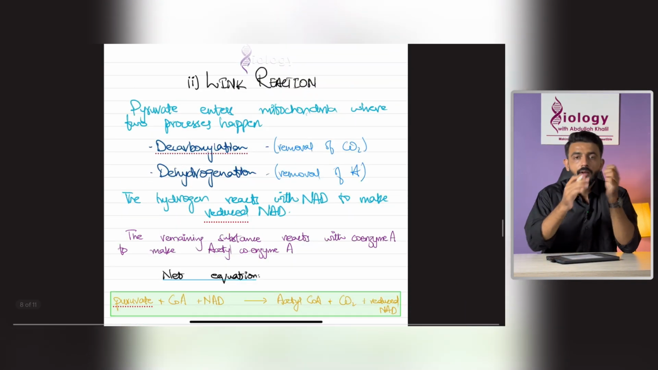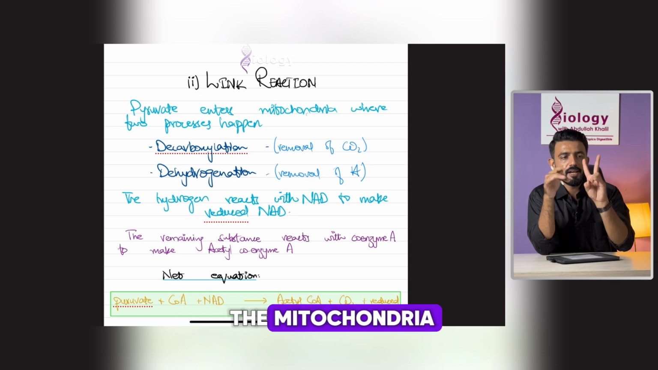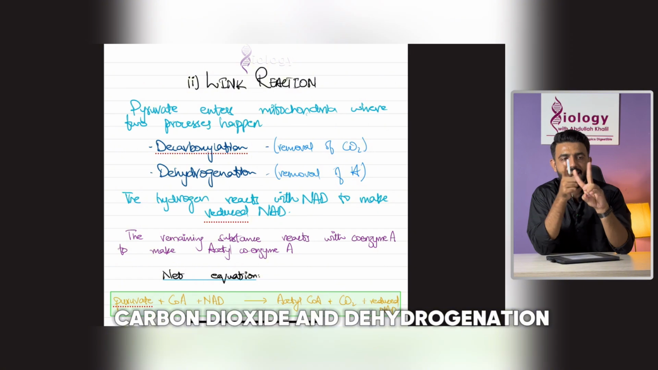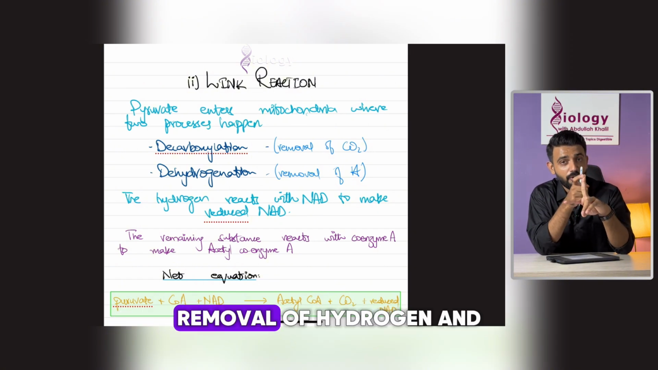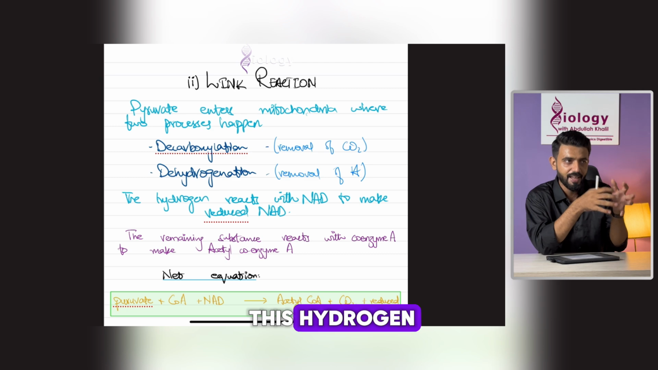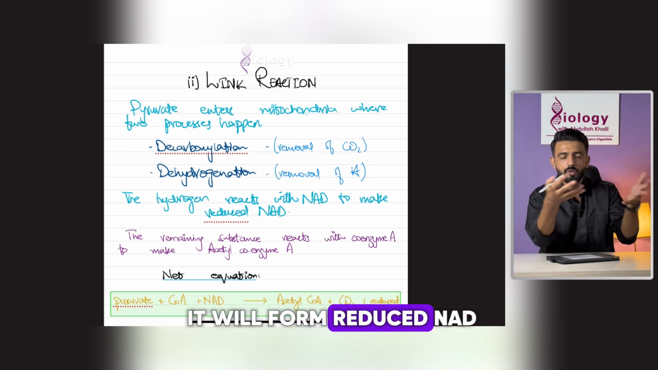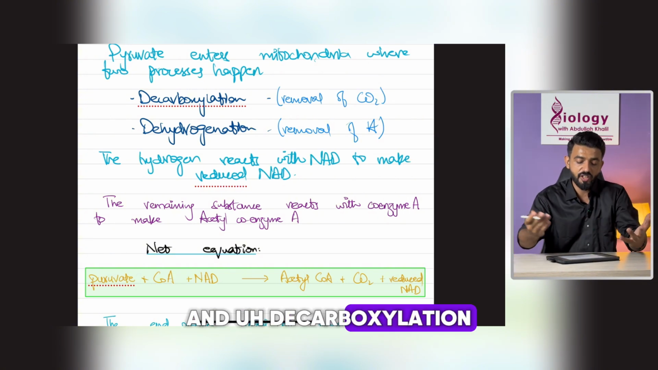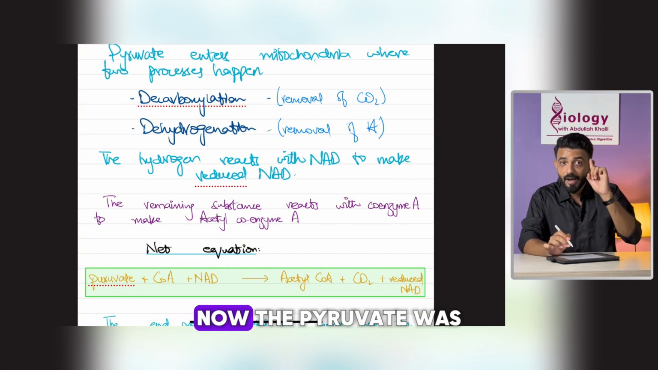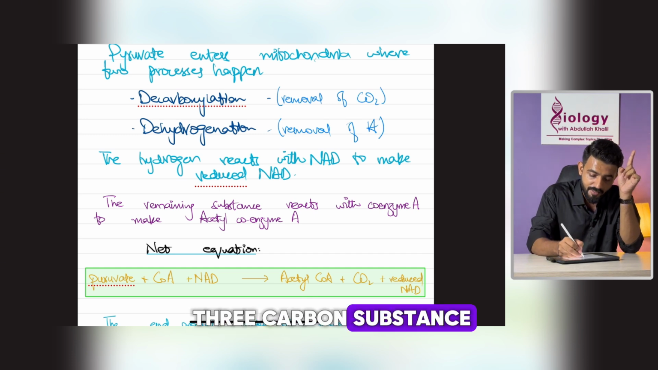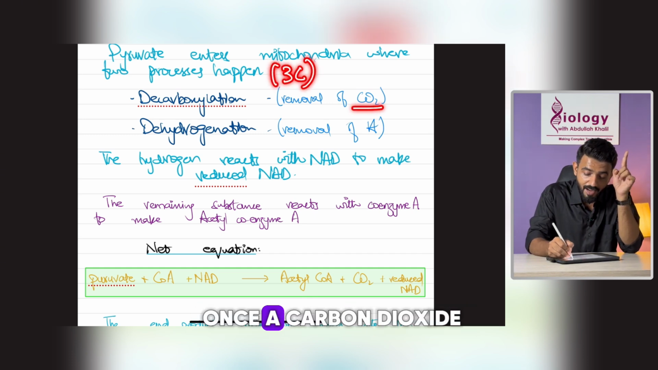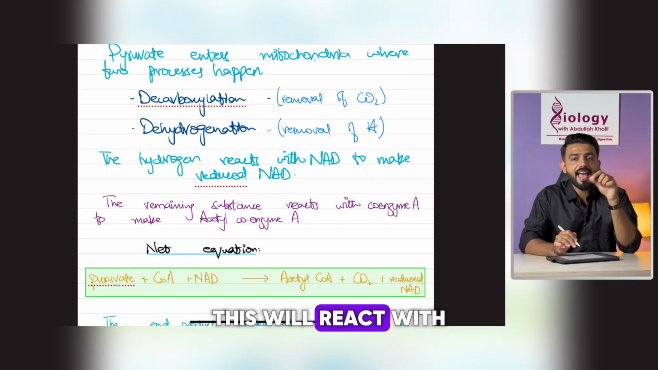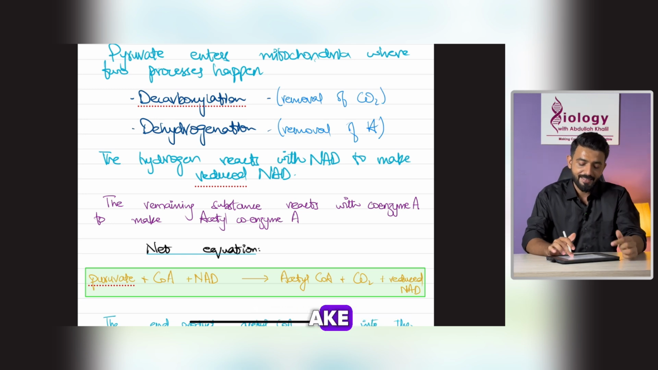What will happen next? When the pyruvate enters the mitochondria, 2 processes will happen. First, decarboxylation, that is removal of carbon dioxide, and dehydrogenation, removal of hydrogen. And we know what will happen to this hydrogen: it is accepted by NAD and forms reduced NAD. So we have reduced NAD being formed here and decarboxylation is happening, meaning carbon dioxide is removed. Now the pyruvate was a 3 carbon substance. Once a carbon dioxide is removed, it becomes a 2 carbon substance. This will react with coenzyme A and make acetyl coenzyme A.